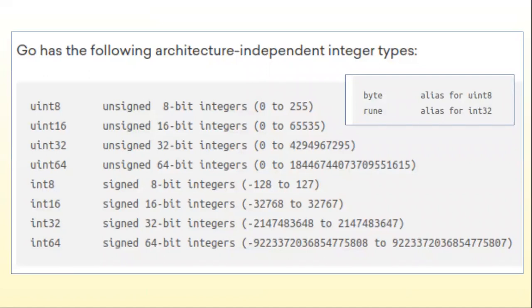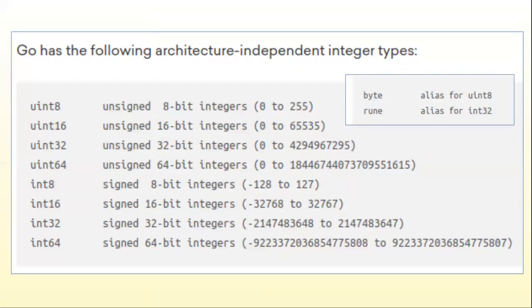That means you are very specific about the bits or bytes you are going to use, so that you can directly mention the bits as well. For that reason, you will have the unsigned integer 8 as the first one. Wherever you see the prefix u, that means unsigned, where you will not have any negative numbers. Wherever you are not seeing the prefix u, you will have the minus sign as well. In both categories, you will have the range.